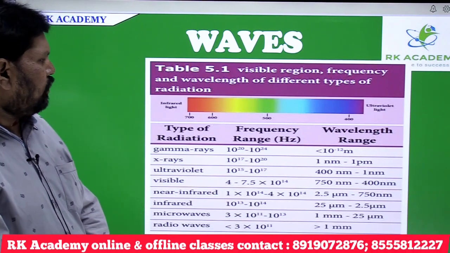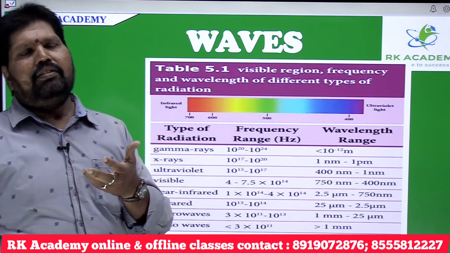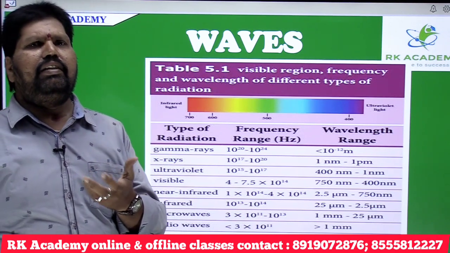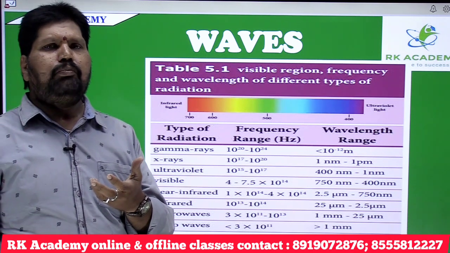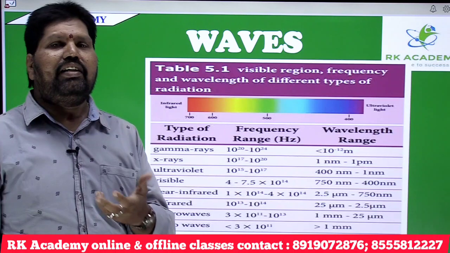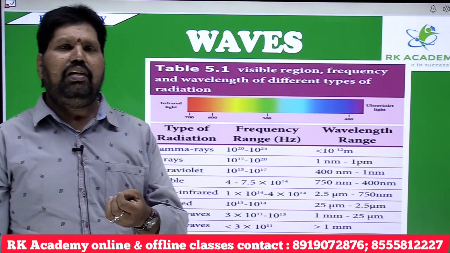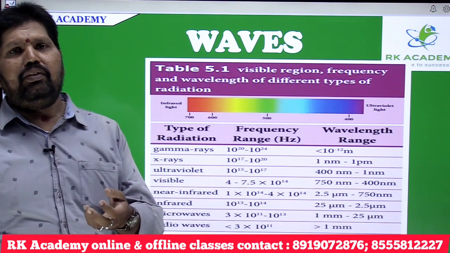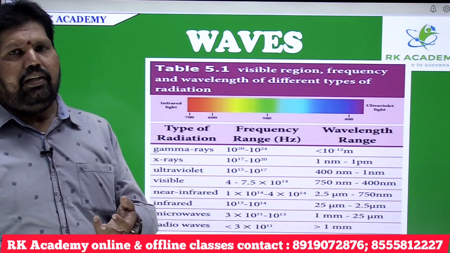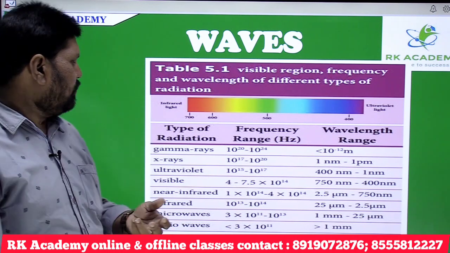And all these electromagnetic waves have their own advantages. See, gamma rays are very intense, and are mostly used in medicine to kill cancer cells. Gamma rays are such powerful rays that they can penetrate deeply into even the hardest material, and they can kill the cells. That is why they are used in the treatment of cancer.